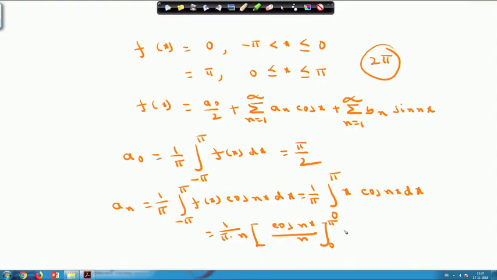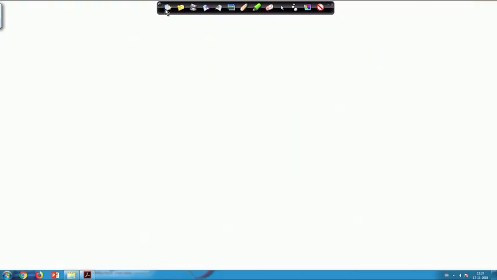If you put the limit of this, you will get 0 when n is even, and minus 2 by pi n square when n is odd. So, therefore, your a n equals 0 if n is even, and equals minus 2 by pi n square whenever n is odd. So from here I can find out a 1, a 2, a 3, a n like this. My next job is to find out the value of b n.